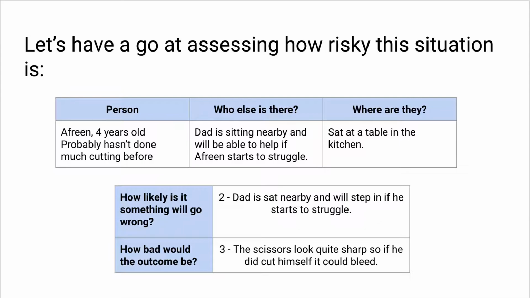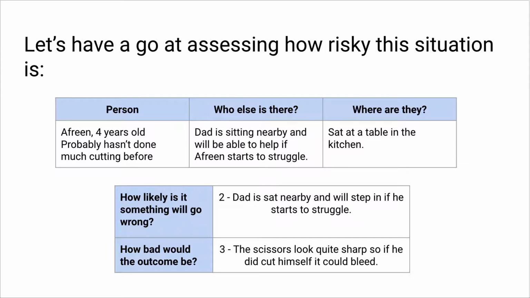Who else is there though? We've got dad sitting nearby and he will be able to help if he starts to struggle. And where are they? They're sat at a table in the kitchen. So now I can start to think about assessing on my scale from 1 to 5 how risky this situation is. So my first question is, how likely is it that something will go wrong?